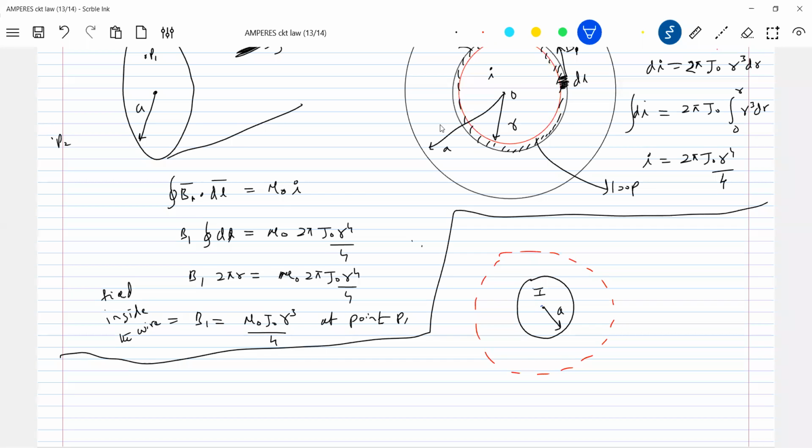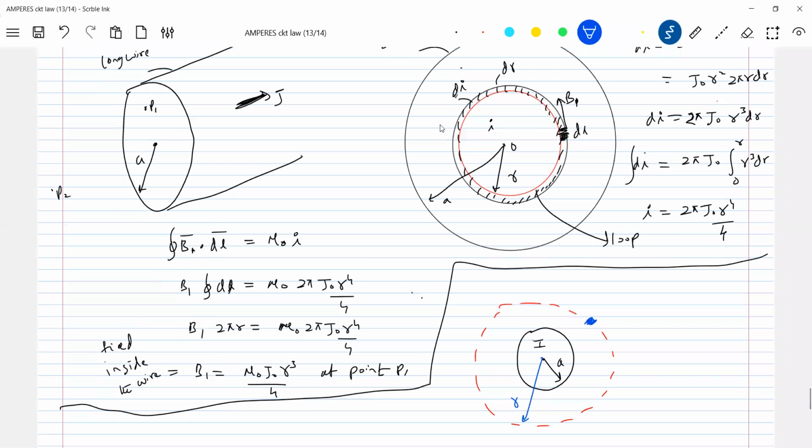Now dl will lie here. So what is dl? The dl will come here. I'll change the direction of the arrow because we assumed anticlockwise, no?